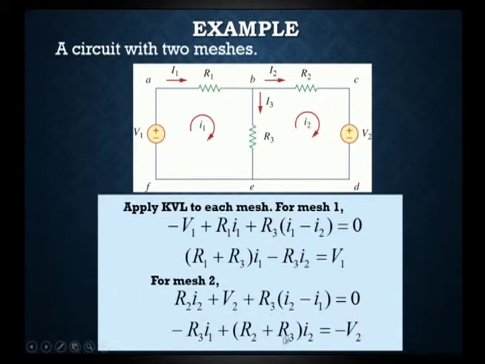Rearranging this, we get minus R3 I1 plus (R2 plus R3) into I2, equal to minus V2. These are the two simultaneous equations that we get from the two meshes. This is how we get different simultaneous equations for different meshes.